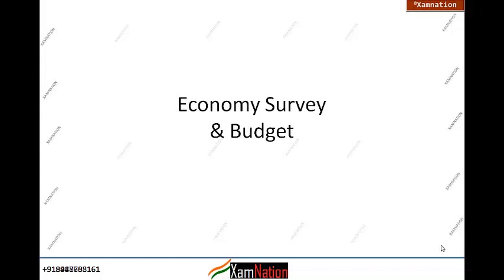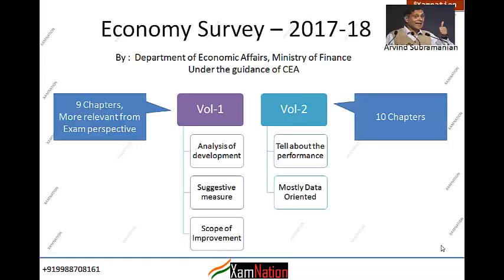First things first, about the economic survey, I think most of you may already know. The economic survey is presented for the present year which is going on. For example, the Economic Survey 2017-18 has been presented, whereas the budget comes for the next year. This year's budget has been presented for the coming financial year 2018-19. Now, who gives the economic survey?